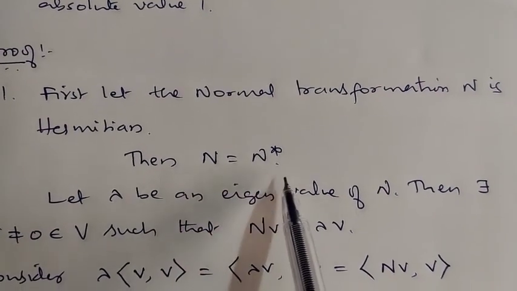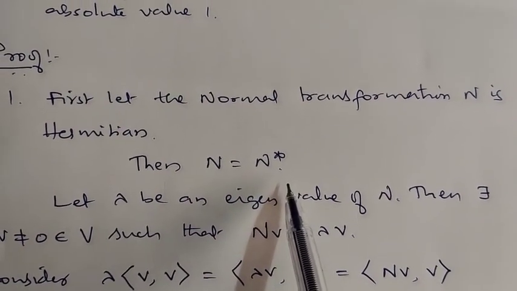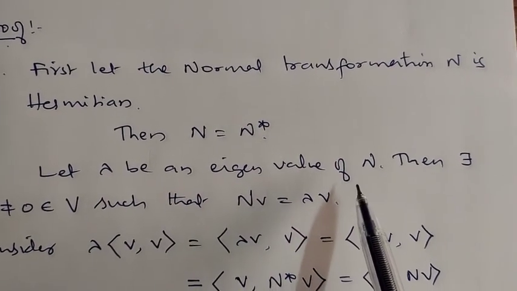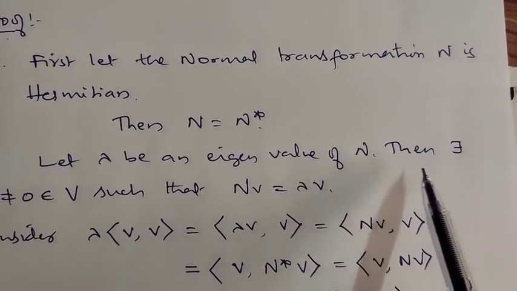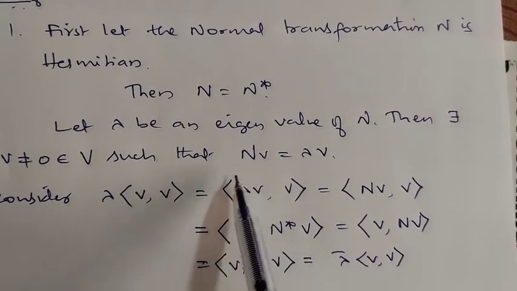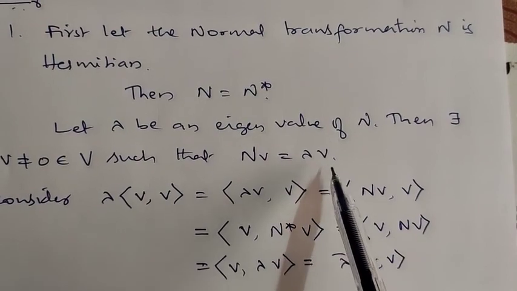N is equal to n star. Now let lambda be an eigenvalue of n. If lambda is an eigenvalue of n, then there exists a non-zero vector v in V such that n of V is lambda times of V.